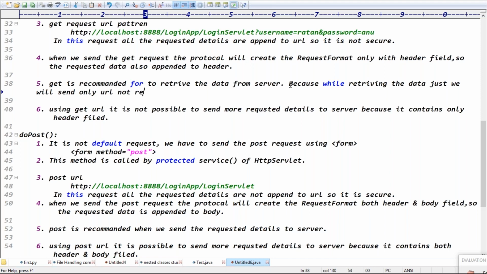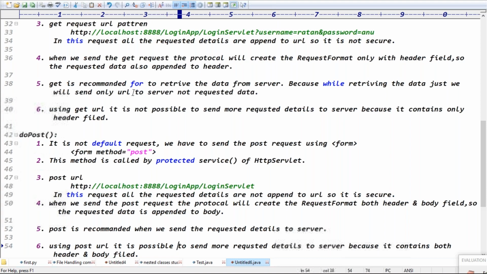Yes or no? Exactly. This makes sense. GET is recommended for retrieving the data from the server because while retrieving, we are sending only the URL to the server, not request data.